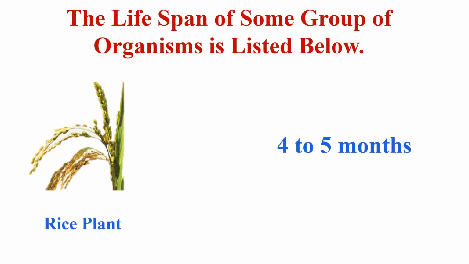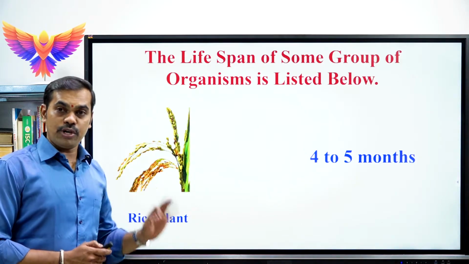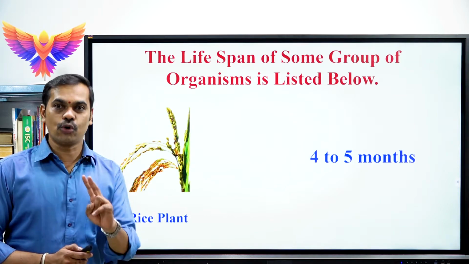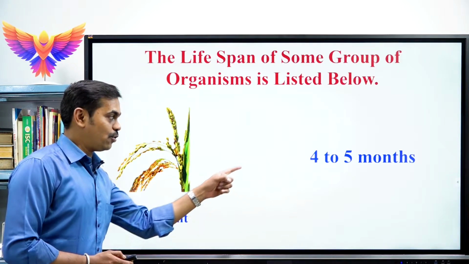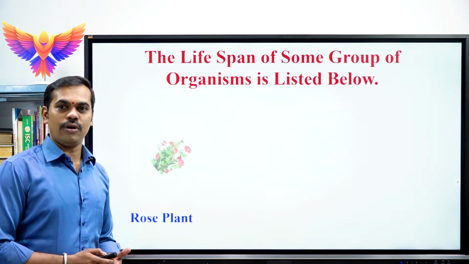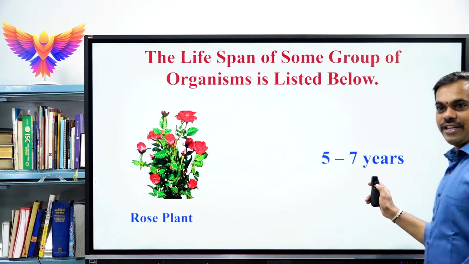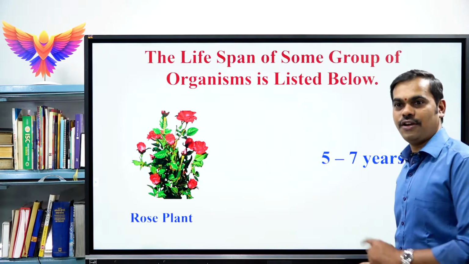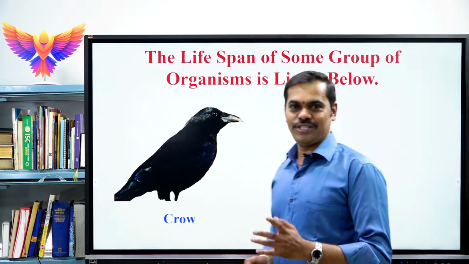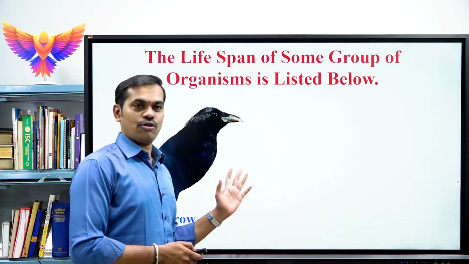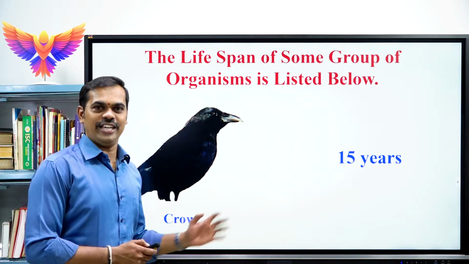Next one, the rice plant. The lifespan of the rice plant is 4 to 5 months. Because of this, a farmer can grow the rice plant twice in a year. The next one is the rose plant. The lifespan of the rose plant is 5 to 7 years. And the next one is the crow. Crow is a bird, so it belongs to the class Aves. The lifespan of the crow is 15 years.